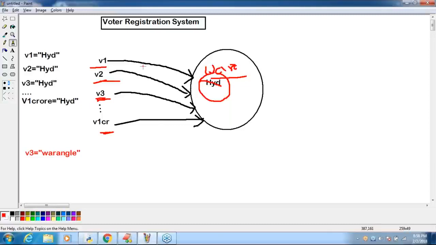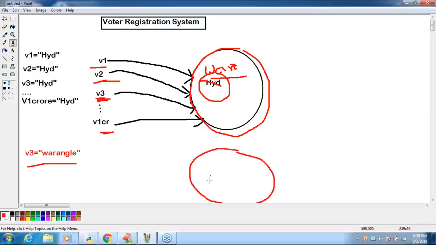To overcome this problem, we are not allowed to change the content. If v3 needs to change the city name to Warangal, a new object will be created with Warangal. Only v3 points to that object, but v1, v2, up to v1 crore still point to the same Hyderabad object. Is it clear?